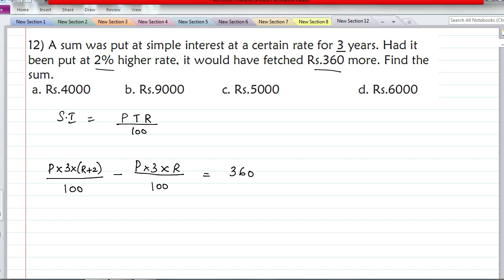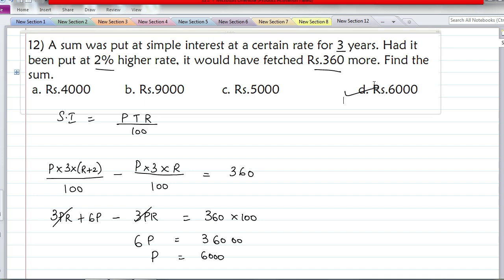So here we have 3p into R plus 2. Here just 3pr. We'll multiply 3p into R is 3pr. 3p into 2 is 6p, minus 3pr. Whole thing divided by 100, I'll take it to the RHS. 360 into 100. So 3pr and minus 3pr get cancelled. So 6p is 36,000. So p is 6,000 rupees. So option D is the answer.